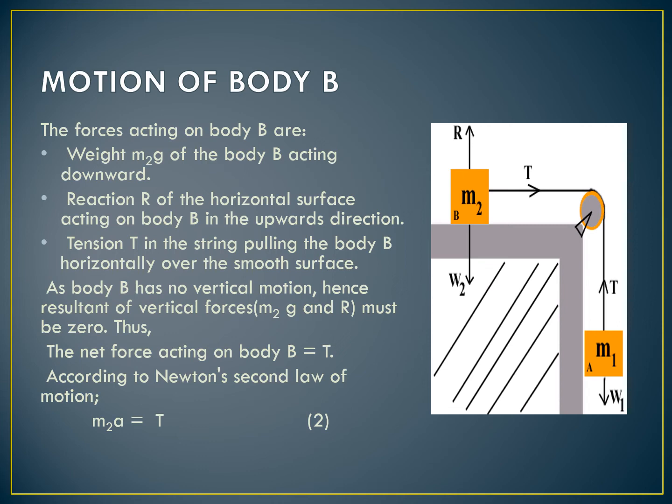Now, out of all these forces, only one force is left, that is the tension in the string, and the other two forces, which are equal in magnitude but opposite in direction, cancel their effect with each other. Hence, in this case, net force is equal to tension only. So, according to Newton's second law, the equation of motion of the body B becomes m2a equal to tension, and this equation is known as equation number 2.